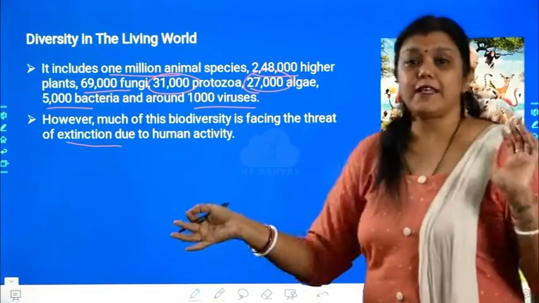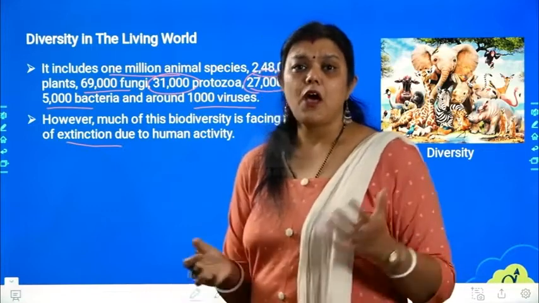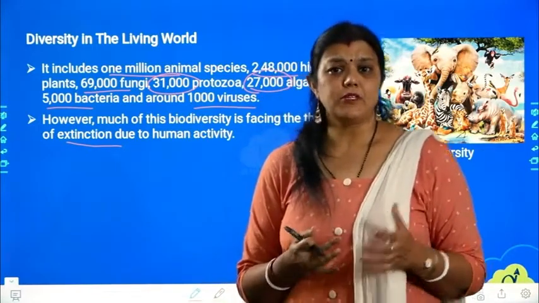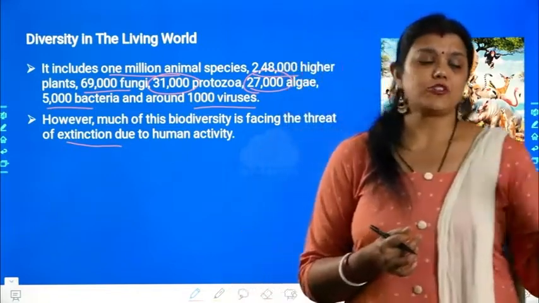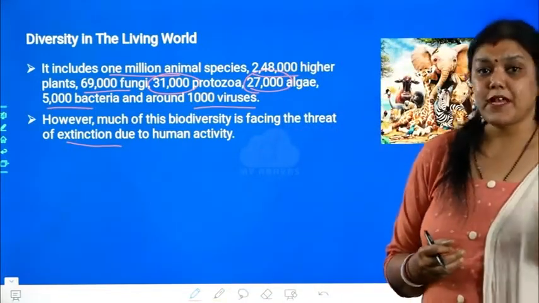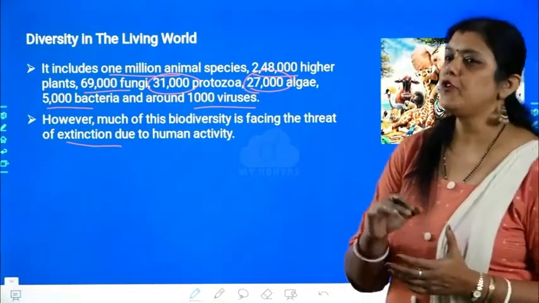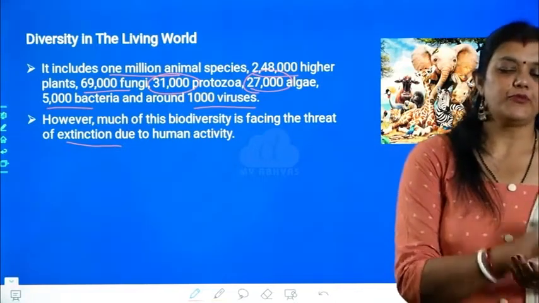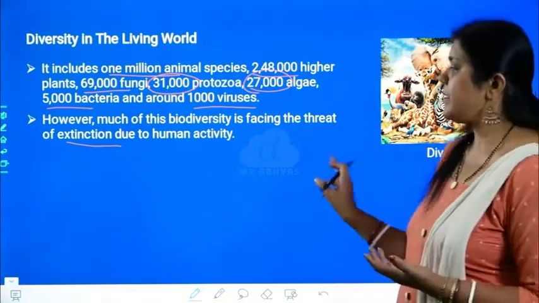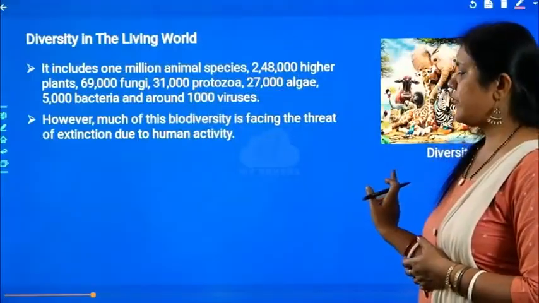A few years back they took up the project of saving the tigers, save tigers, save lions. All the wild animals also, can you imagine? The wild animals also are not spared from our activities. We are actually destroying their habitat also. So though there are so many species, because of human activities and also natural calamities, some of the organisms are becoming extinct. Let us see what we have in the next slide.